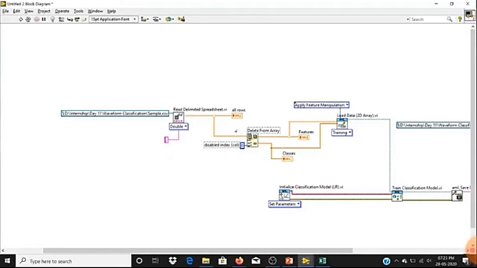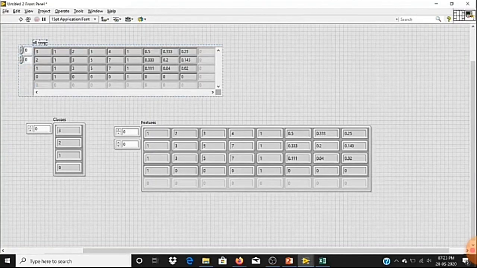Here I'm separating only the zeroth column, because in this file the labels are in the zeroth column only. If I delete the zeroth column, I can take that data in a separate indicator, and the features in another indicator. That is what we did.